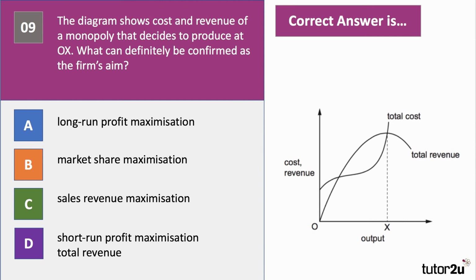That point X is an intersection between total cost and total revenue. It's also the maximum of the revenue curve. The answer to question 9 is C, sales revenue maximization. You can definitely say that. So where the marginal revenue curve is 0, so where price elasticity of demand equals 1, the firm is maximizing revenue at that point. They wouldn't necessarily be maximizing market share. They could indeed produce more output, maybe even make a loss in the short term to increase their market share.